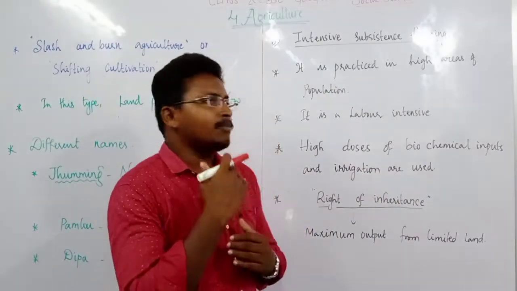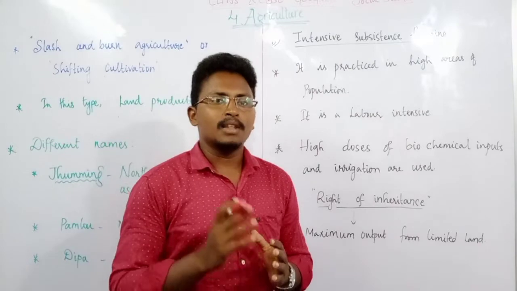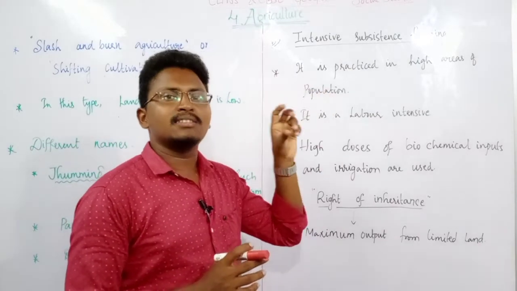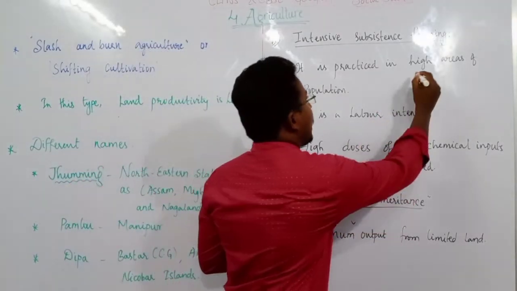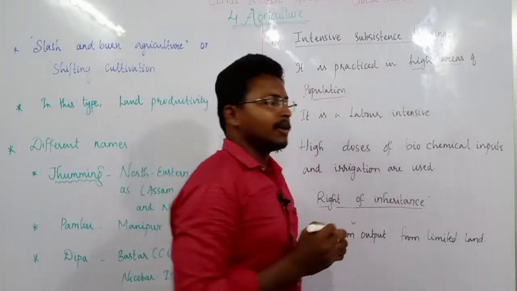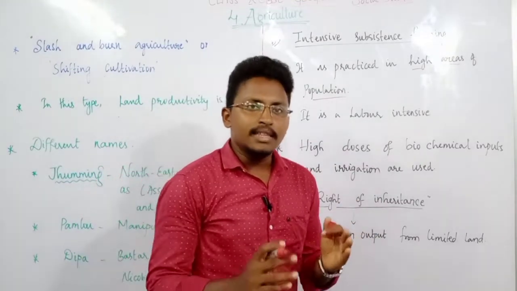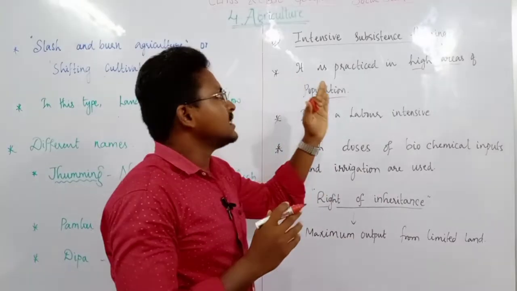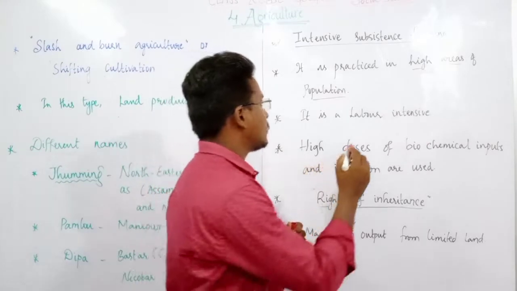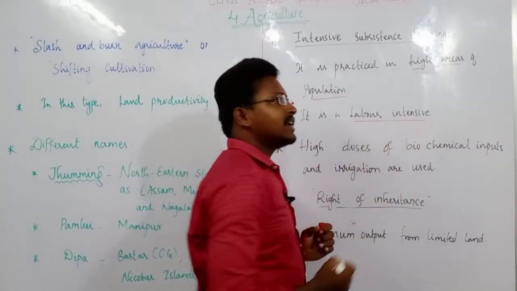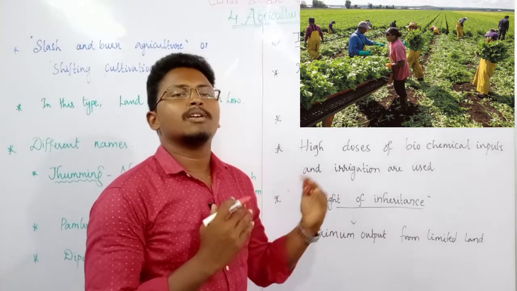Then the next type of subsistence farming is intensive subsistence farming. Let us see what we mean by intensive subsistence farming. This type of farming is practiced in areas of high population. That means wherever there is a large number of people, intensive subsistence farming is done. And this type of farming is what we call labor intensive. That means it requires more and more labor.